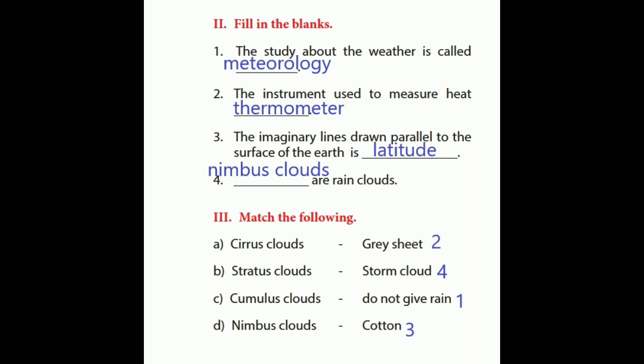Third Roman letter, match the following. Cirrus clouds. Answer is do not give rain. Second one, stratus clouds. Answer is grey sheet. Third one, cumulus clouds. Answer is cotton. Fourth, nimbus clouds. Answer is storm cloud.